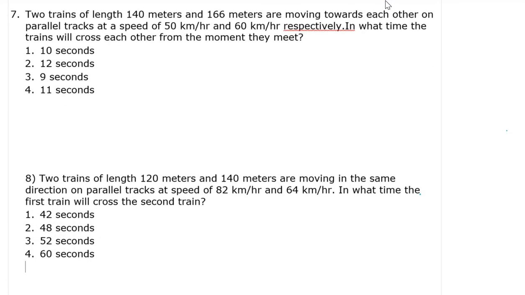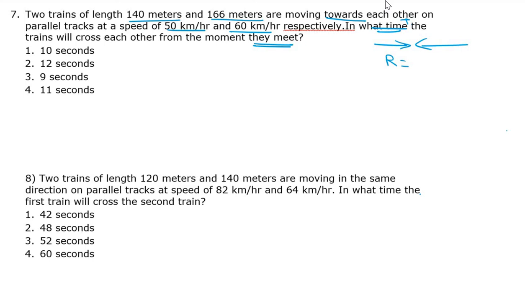Seventh one. Two trains, train lengths are given. Both trains are moving towards each other on parallel tracks, that is, in the opposite direction. Speeds are also given. So what is the relative speed? We need to add. In what time will the trains cross each other from the moment they meet? They are asking for the time. You have to find the time.